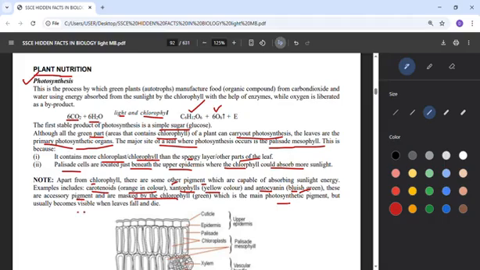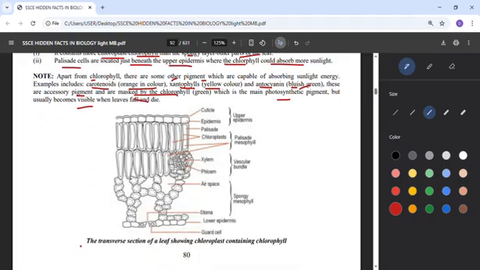So the other colors are always visible when leaves fall and die. Here is a transverse section of the leaf showing chloroplasts containing chlorophyll. These are layers of the leaf where we have the epidermis, the palisade chloroplasts, the xylem and phloem under the vascular bundle, the air space under the spongy mesophyll, then the lower epidermis where we have the stoma and the guard cell. This one has been explained in our previous topic.